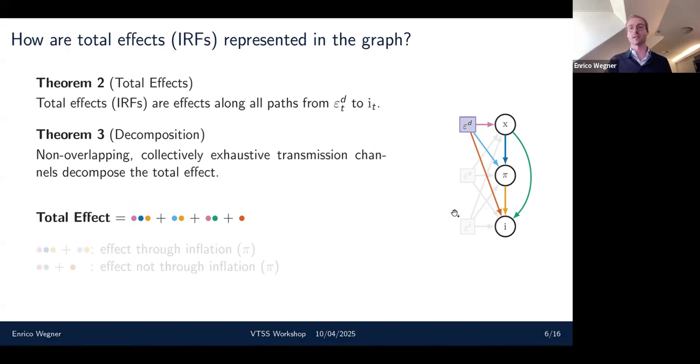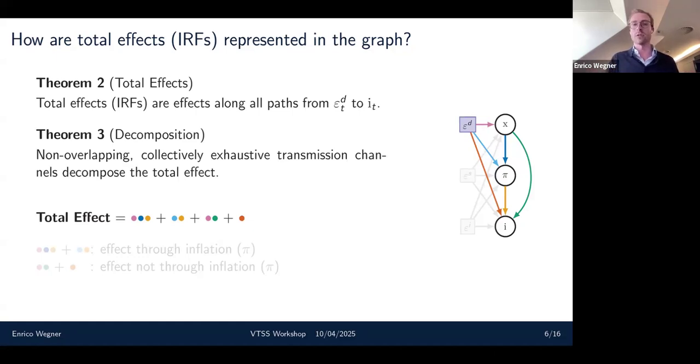And intuitively, that makes sense, because if I would exclude any of these paths, so if I, for example, would exclude the edge of the demand shock and interest rates, then there would be an open flow through which I could still send an effect and still change the interest rates. So the total effect must follow all paths. And because the transmission channels are a sub-collection of paths, there might be the possibility to decompose this total effect. And this decomposition always works out when my collections are non-overlapping, they don't share paths, and they're collectively exhaustive.